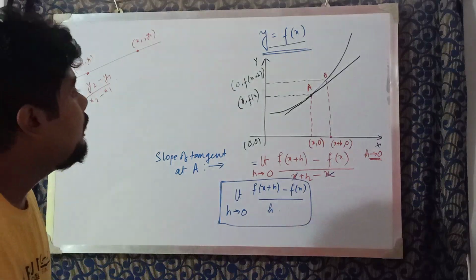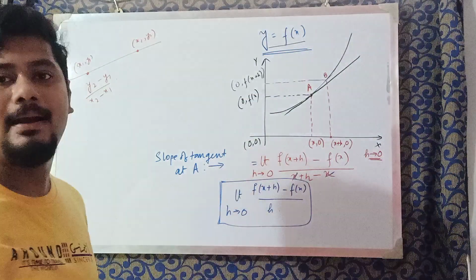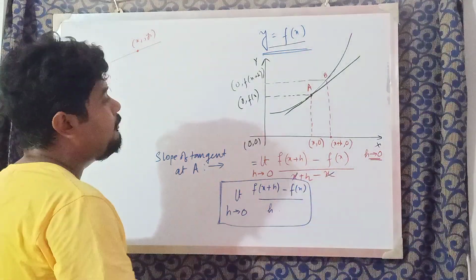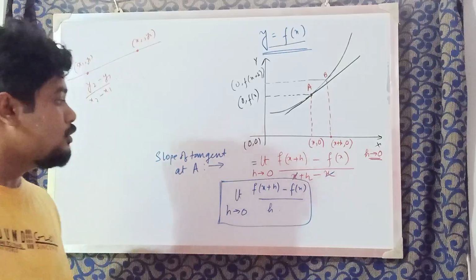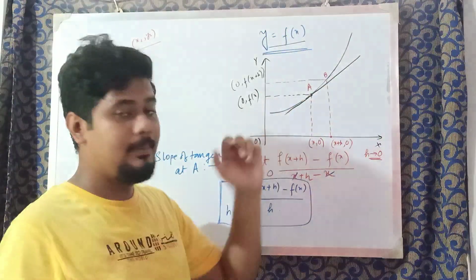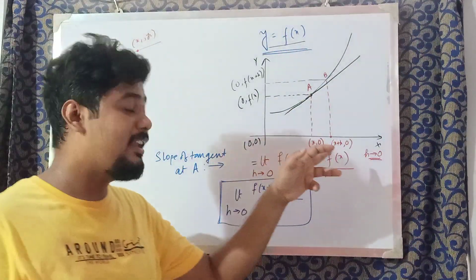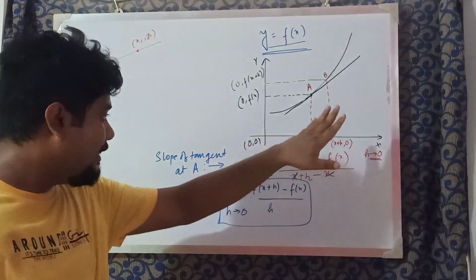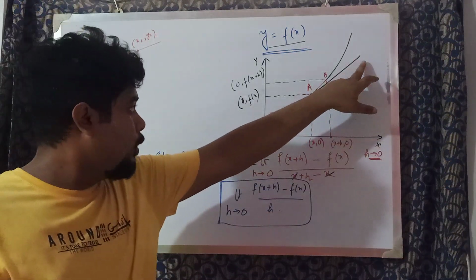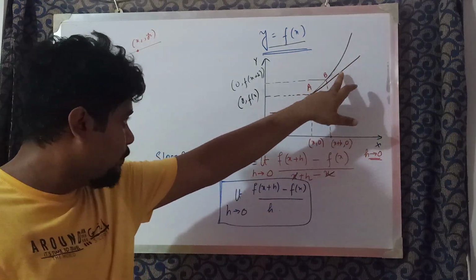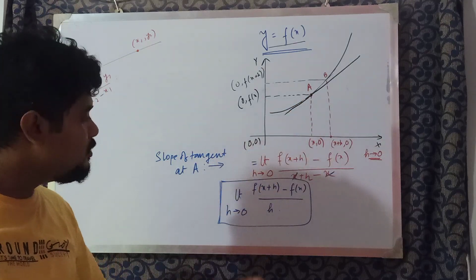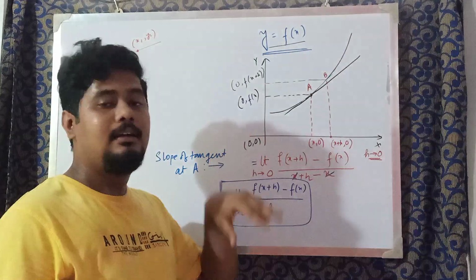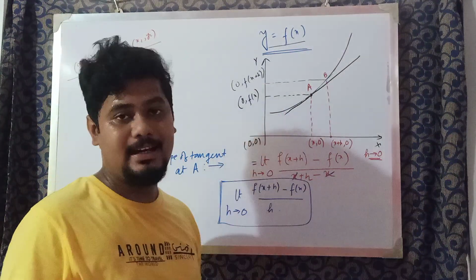What did we do? We had a curve. We needed to find out the slope at this point of this curve. So for that we chose another point B, which was h units away along the x-axis. Then we calculated the slope of the line that passes through both points A and B. Then we imposed a condition of limit h tends to 0. So we got the slope of the tangent at A.